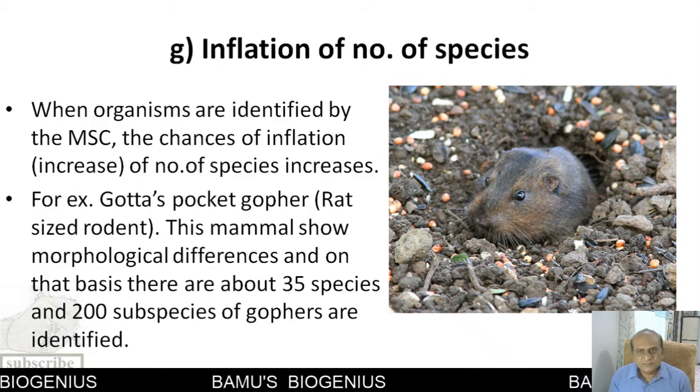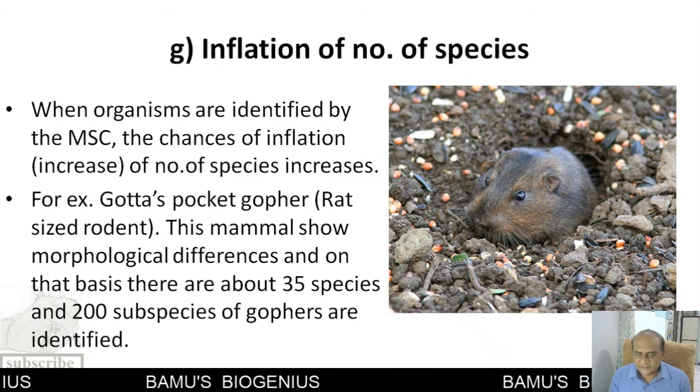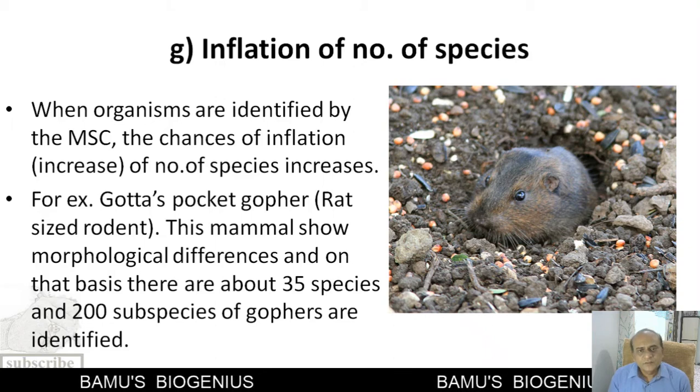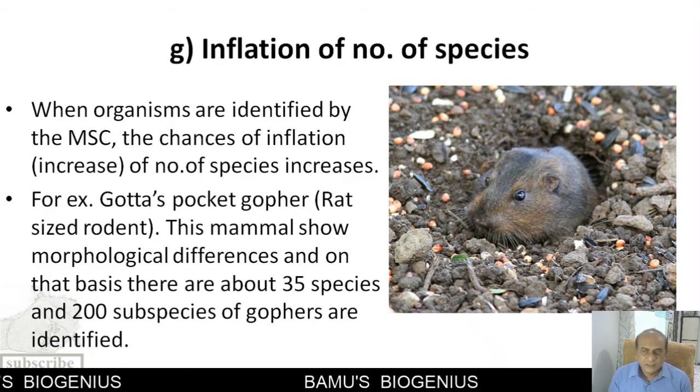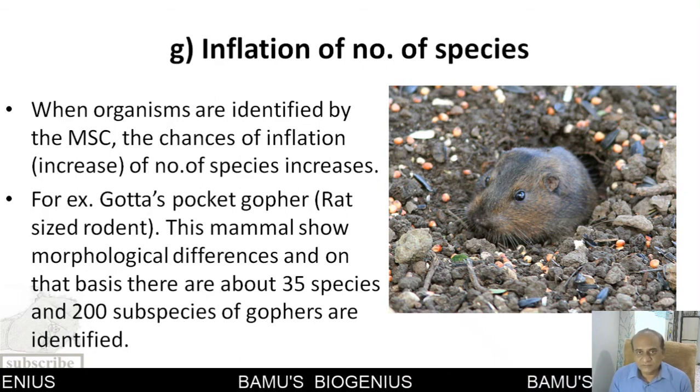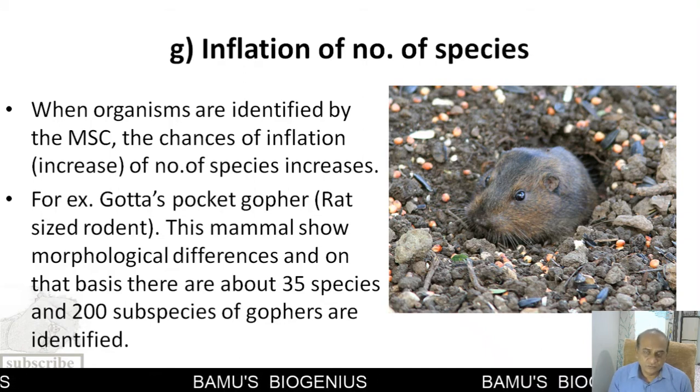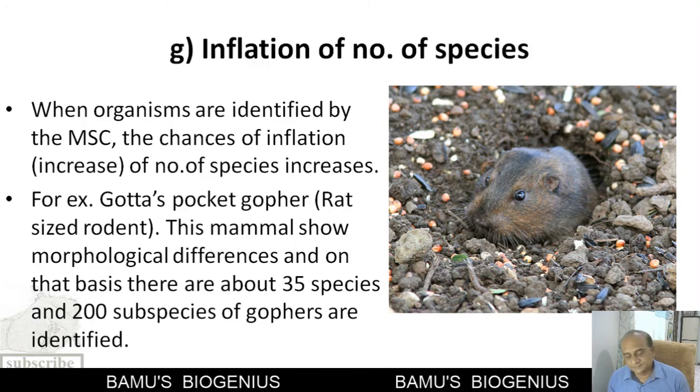The famous example of this is Botta's pocket gopher, a rat-sized rodent that lives in burrows under the soil. This mammal shows very minor variations among themselves, and because of that, they are divided into 35 species and about 200 subspecies. So you can imagine that much inflation in a single group of animals. This is one of the main drawbacks of the morphological species concept.